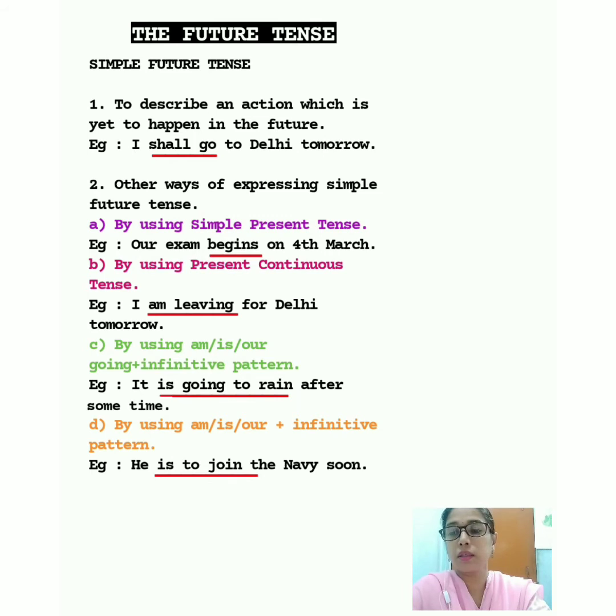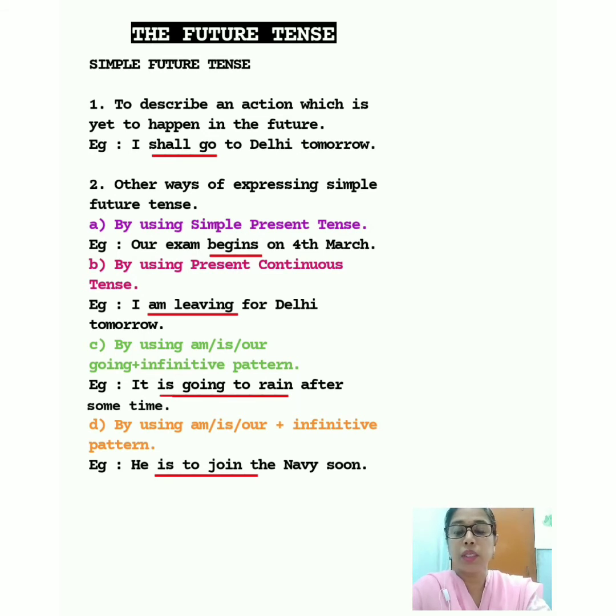Then the second way is by using the present continuous tense. Example, I am leaving for Delhi tomorrow. So here I have used the present continuous form, am leaving. So instead of saying I will leave for Delhi tomorrow, you can also say it as I am leaving for Delhi tomorrow. Then the third way is by using am, is, are, going plus infinitive pattern.